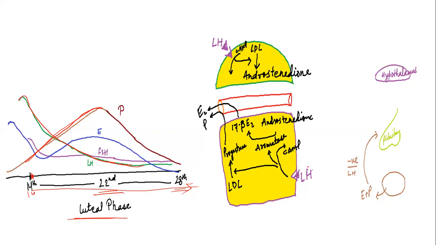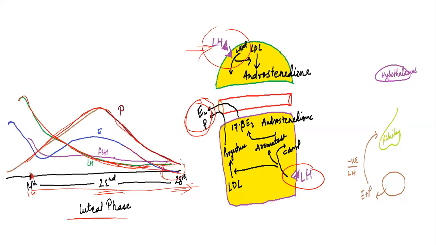As you can see here, the LH is responsible for the production of the hormones. So if the LH level is coming down, as you can see here, there will be no hormone synthesis, so you can say a decrease in the synthesis of estrogen and progesterone, because LH only is responsible for the synthesis of all these hormones from the corpus luteum. So progesterone reduces the LH secretion, and LH reduces the progesterone. LH is reducing, so again the progesterone and estrogen all are coming down, and the hormones come to baseline.